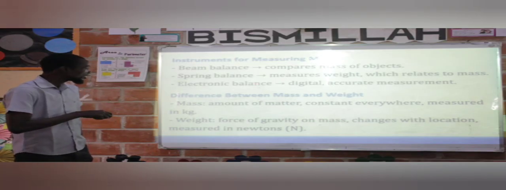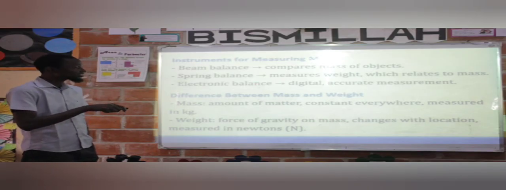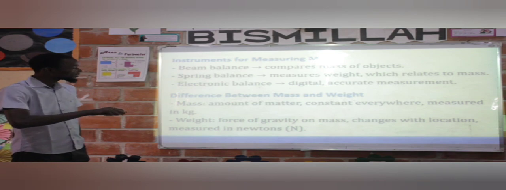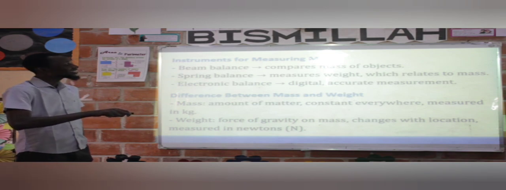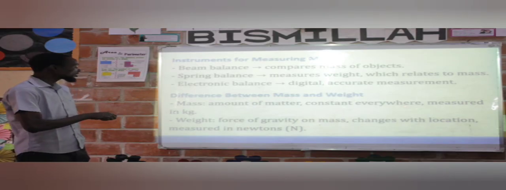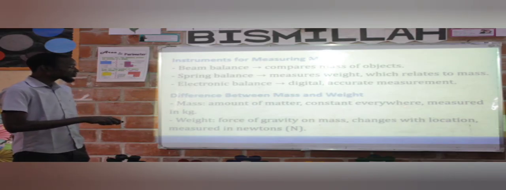We're going to see them. Differences between mass and weight. Mass is the amount of matter, constant everywhere, measured in kg. Weight is the force of gravity on the mass, changes with location and is measured in Newtons.